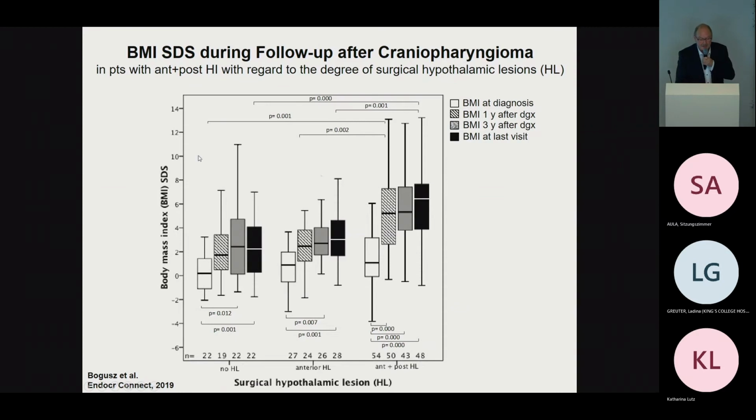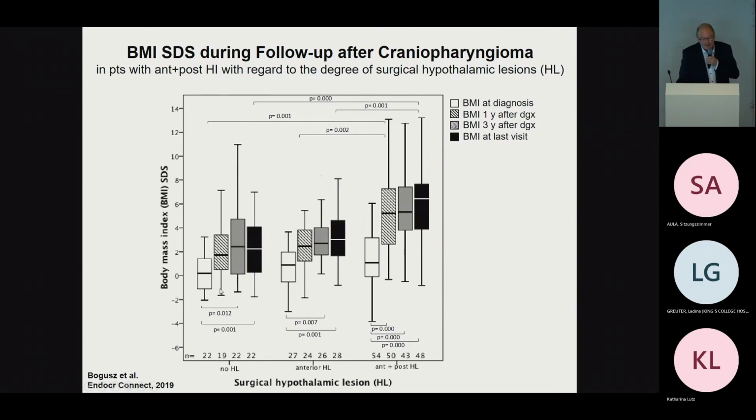Once again, these are the high-risk patients who have anterior and posterior involvement before treatment. What we see is that especially in patients with anterior and posterior hypothalamic lesions, we have the most significant increase in BMI-SDS, which you have to realize is detectable in each group. Each group gains weight, but it is most significant in this group.